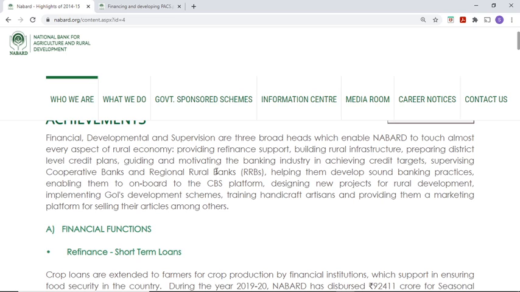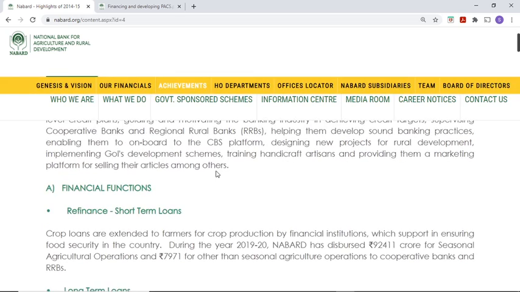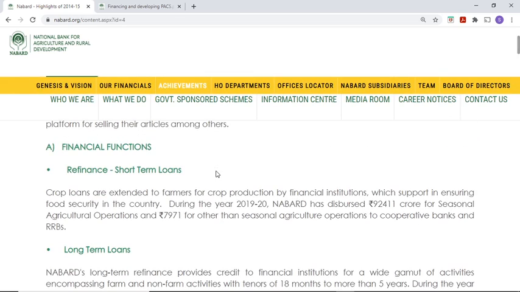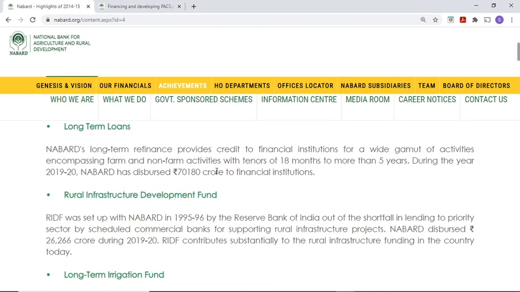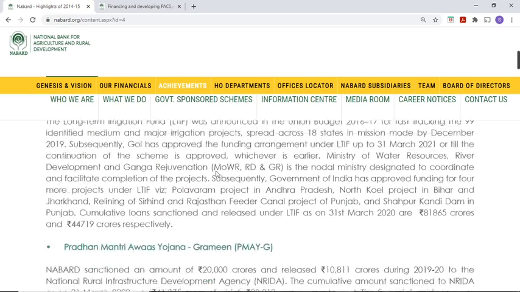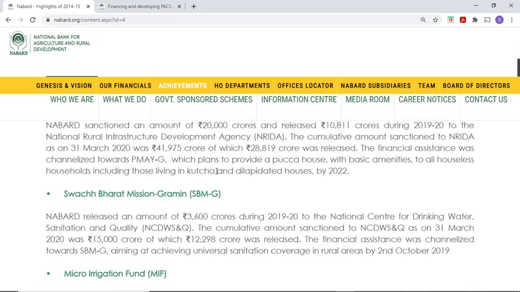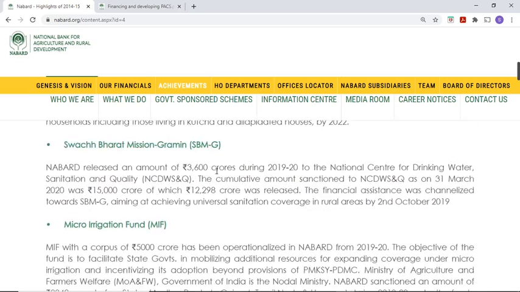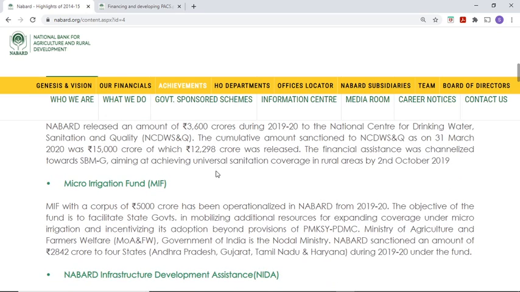Next we see the broad categories of divisions of NABARD: financial, development, and supervision. Today we have seen only financial functions, right? Under financial functions we see refinance, short-term loans, long-term loans, the Rural Infrastructure Development Fund, the Long Term Irrigation Fund, or LTIF, then PMAYG, Swachh Bharat Mission Gramin, and the Micro Irrigation Fund. The Micro Irrigation Fund is the main point to note, because it has been recently initiated, to boost micro irrigation projects in the country by the state government. The corpus is 5,000 crore.